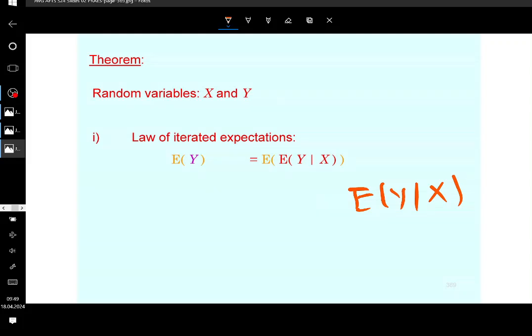But I wanted to mention here, this is a random variable, so theoretically speaking, you could calculate its expectation. And you will find that if you take the expectation of that random variable, this yields the expectation of y, which is equal to its unconditional expectation. And this is what the law of iterated expectations claims. This is a very important theorem, guys.